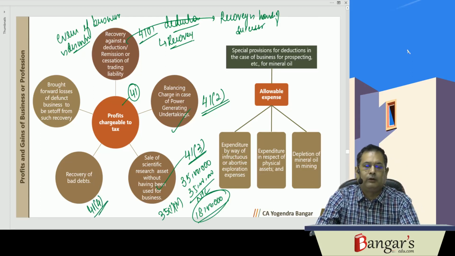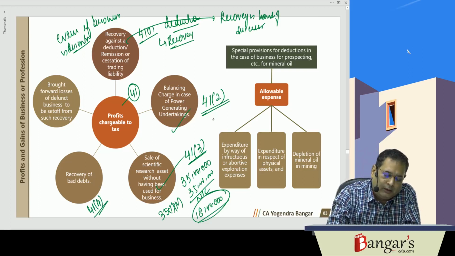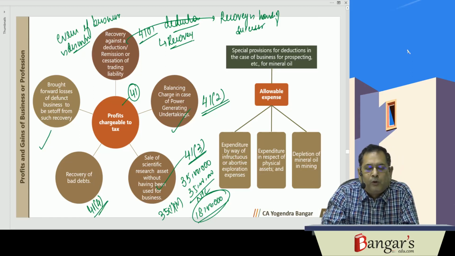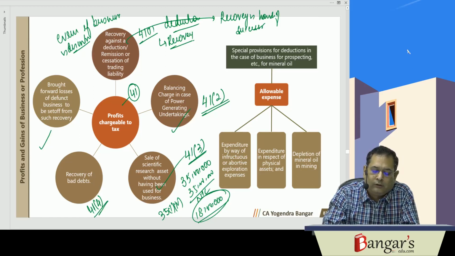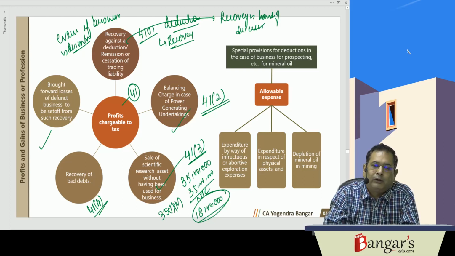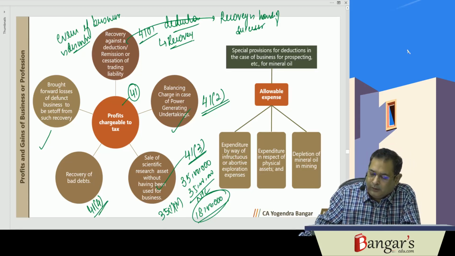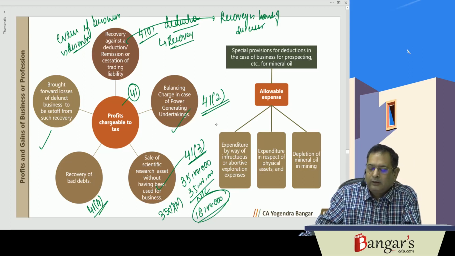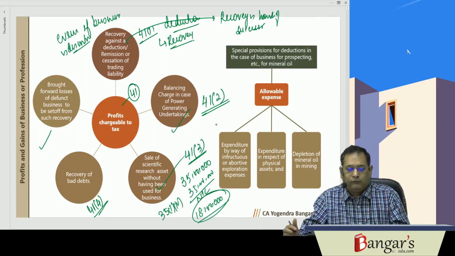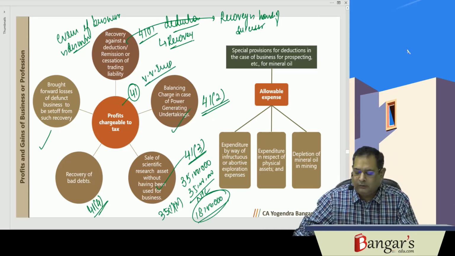Where bad debts are recovered, taxability will arise under section 41(4). In case of recovery of bad debts, taxability arises under section 41(4). Then if there is any brought forward loss of the year of discontinuance of business, other than speculation business loss, the same can be set off from such recovery. That has been provided in section 41. Section 41 is a very, very important section. The same can definitely be asked in your examination.